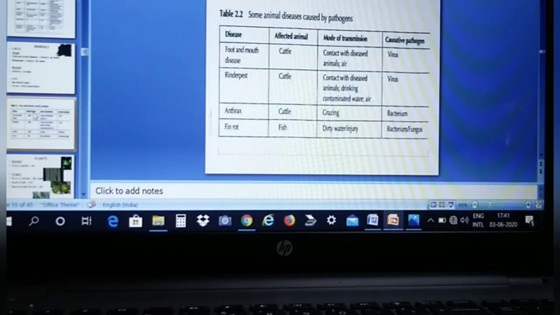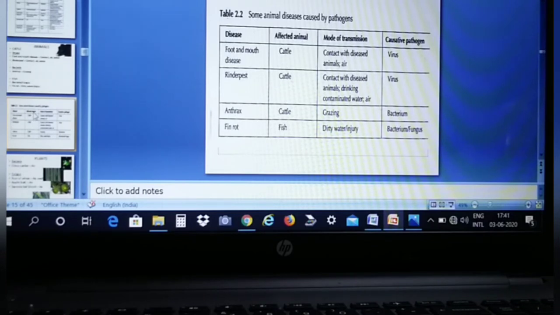Now you have some animal diseases caused by pathogens. Over here, disease, foot and mouth disease, affected animal, cattle. Mode of transmission, contact with diseased animals or air. Causative pathogen, virus. Rinderpest, affected animal, cattle. And again mode of transmission, contact with diseased animals, drinking contaminated water. Air is one of the modes of transmission here also.